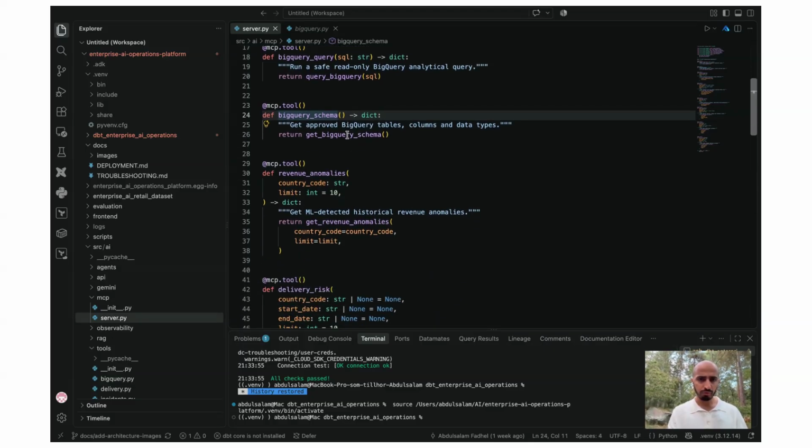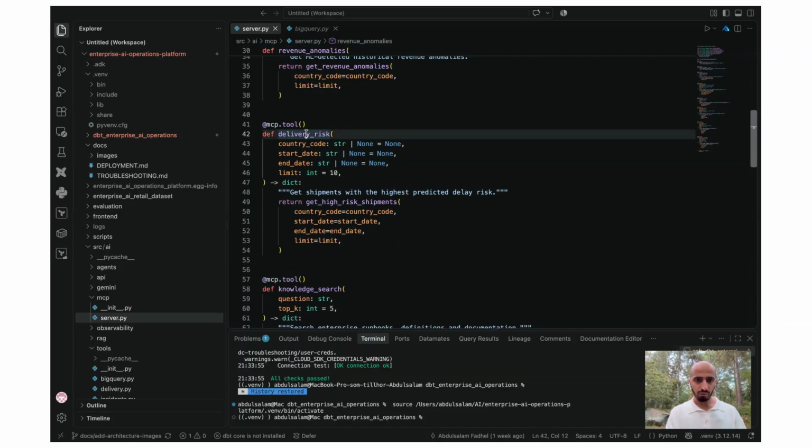This one gets the schema of the tables that we have in BigQuery. In BigQuery, you are able to extract the schema of all the tables that are present in a specific dataset. So this is very helpful. We also have revenue anomalies, where we get the data from a machine learning model, give it a few things, and then we run the ML predict, something like that.